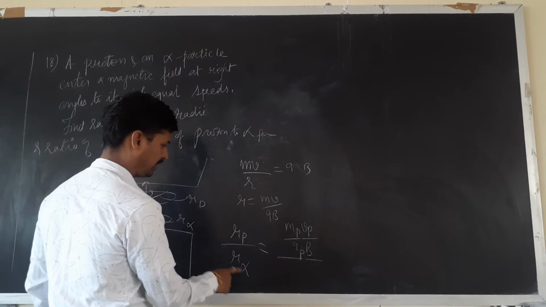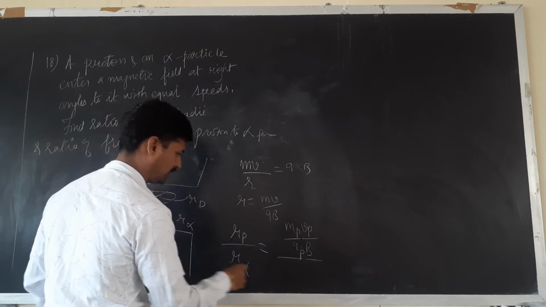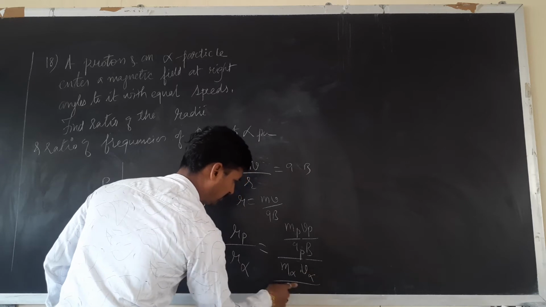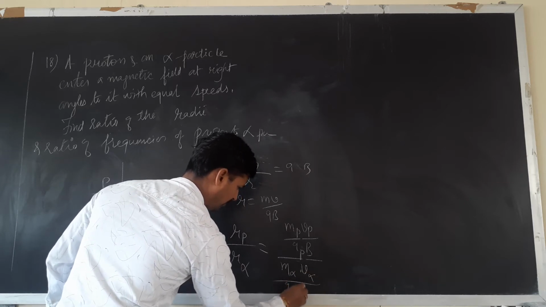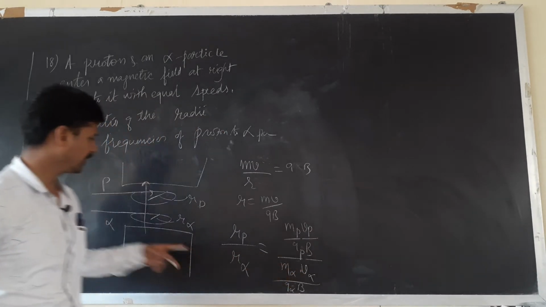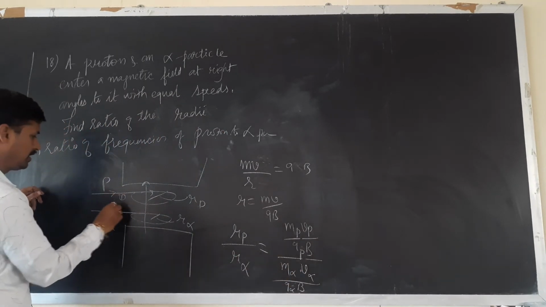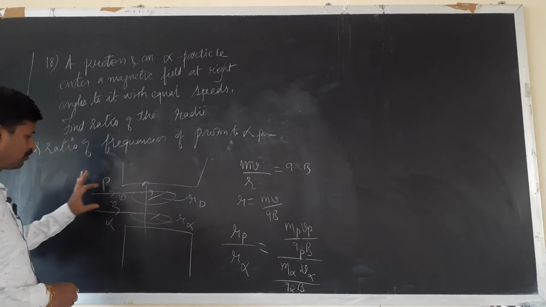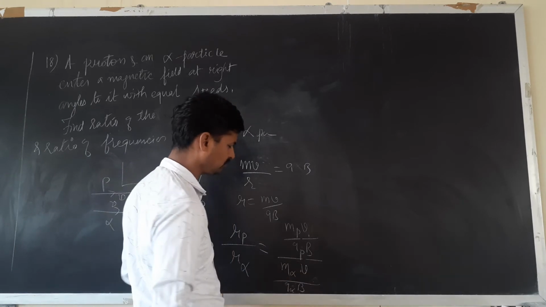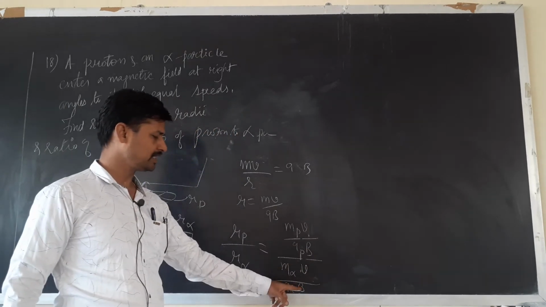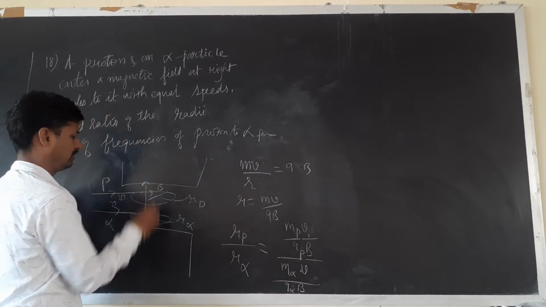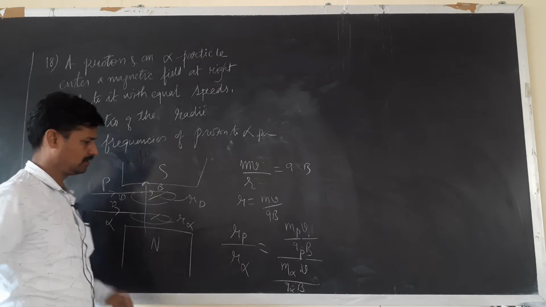The radius of the alpha particle path is m alpha v alpha divided by q alpha into B. But see here, the proton and alpha particle are both coming with equal velocities, vp and v alpha are the same, so we will write only v. Both are entering the same magnetic field B, therefore B won't change.